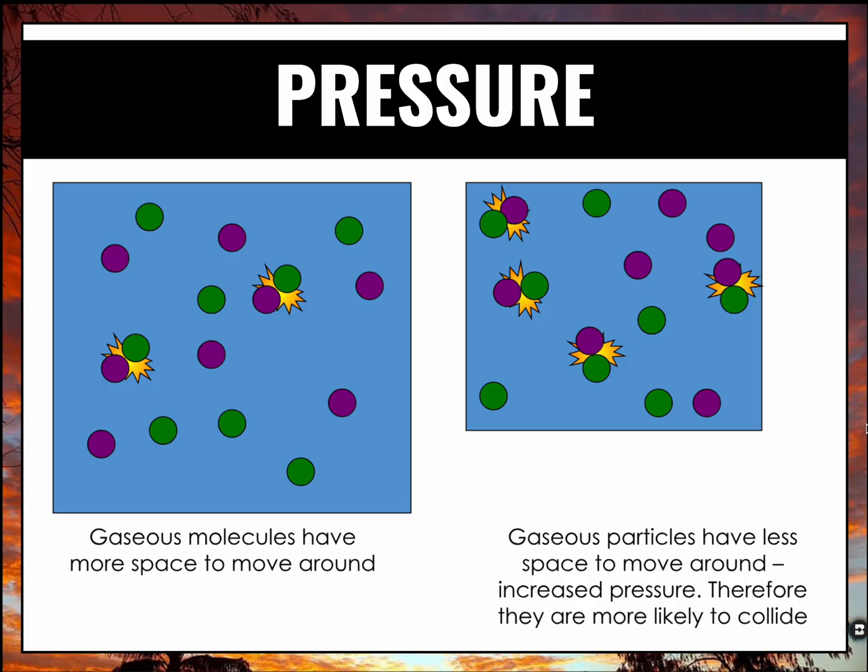Pressure. Again, gaseous molecules move in the same amount of space, but if we increase the pressure on the container, the gaseous particles have less space to move around because we are decreasing the volume, going all the way back to unit 2. Increasing the pressure decreases the volume, which means less space for the particles to move, more collisions happening. Therefore, if we increase the pressure of a gas, we're increasing the rate of reaction.